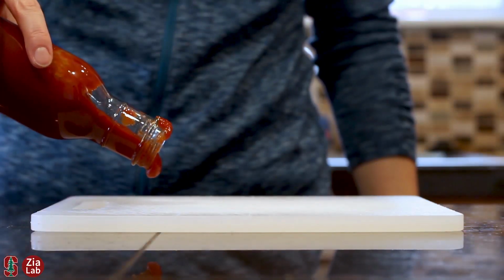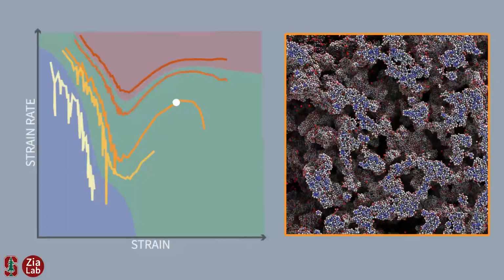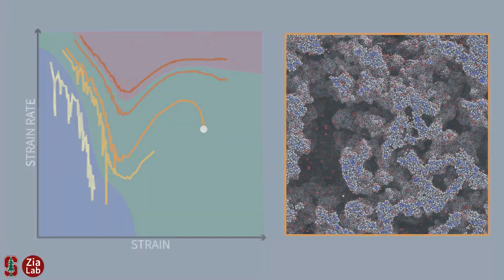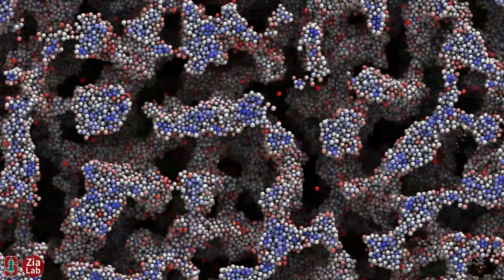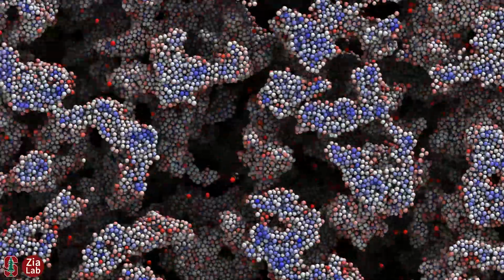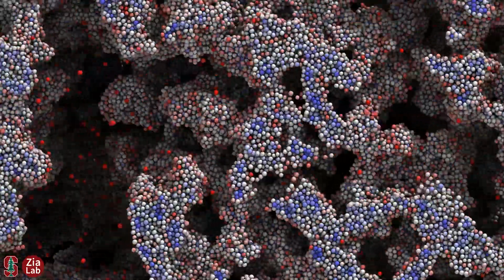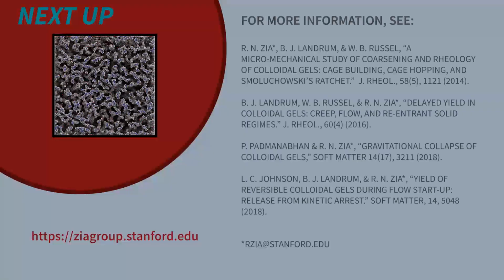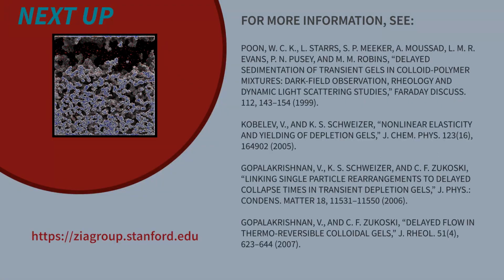When sheared, gels show complicated flow behaviors. They can creep like a solid, flow like a liquid, and even resolidify. Our work shows that these states correspond directly to small changes in the number of bonds between colloids. This implies the mechanical yield of these weakly sheared, reversible gels is a release from kinetic arrest and may be a step forward in phase separation. We'll continue exploring these ideas in our next video, which looks at how gels collapse under gravity.